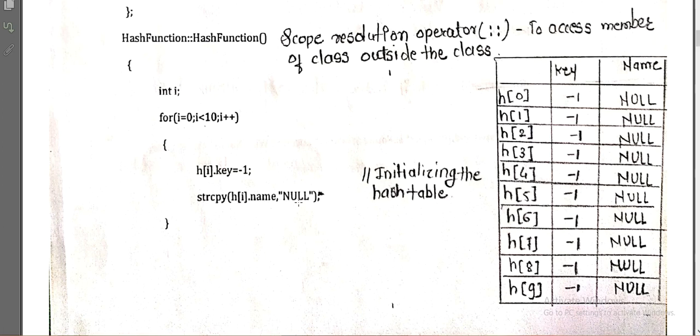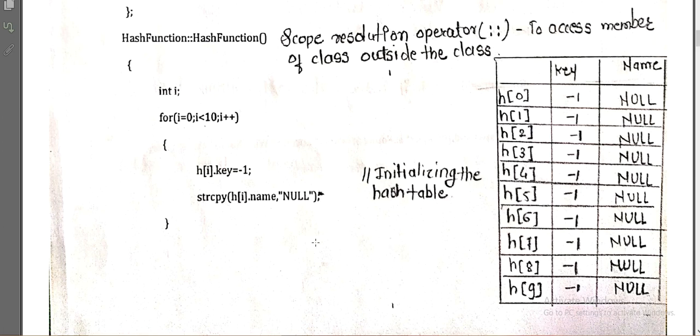The null string, we are copying to this location. Every time your i changes, your location changes. So i will move from 0 to 9. You can see here 0 of name, 1 of name, 2 of name, 3 of name. Likewise, from 0 to 9 we are inserting the null. We are copying the null by using this strcpy.